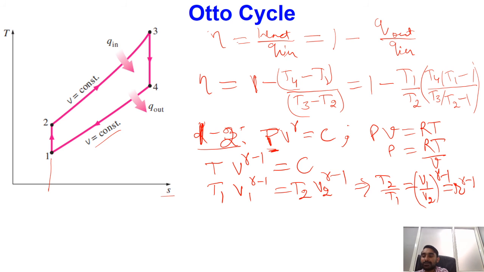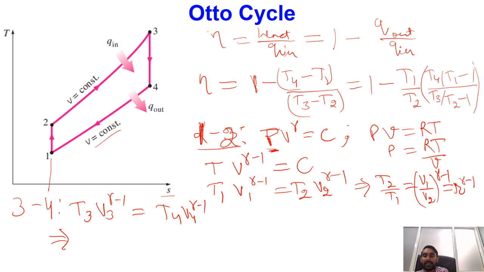Similarly, process number 3 to 4 is our expansion process. For this process also I can write T3 V3^(gamma minus 1) equal to T4 V4^(gamma minus 1).